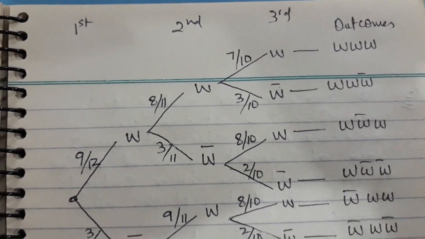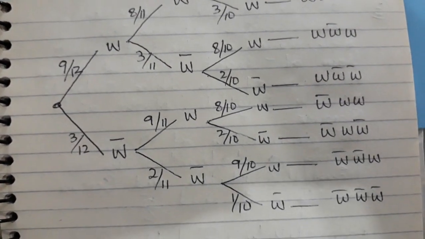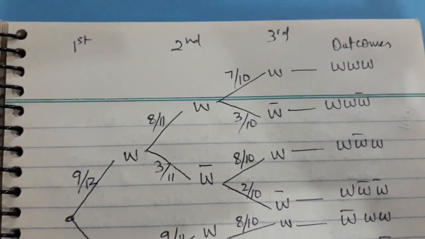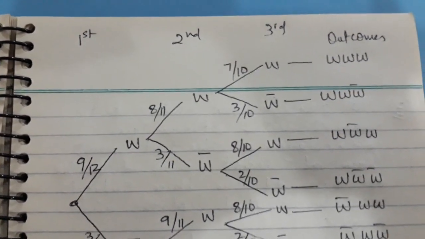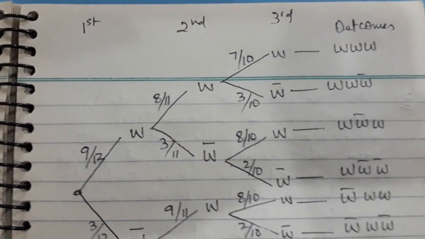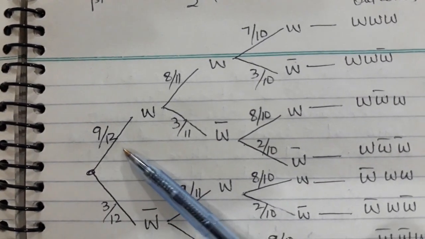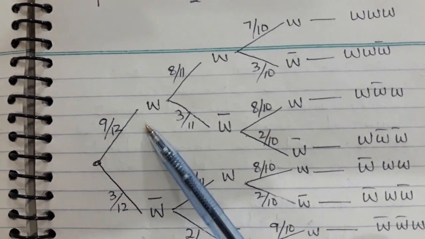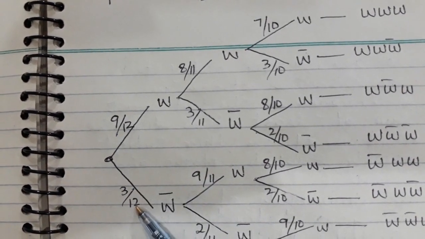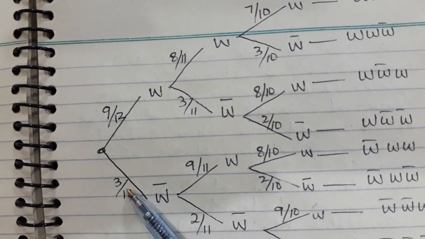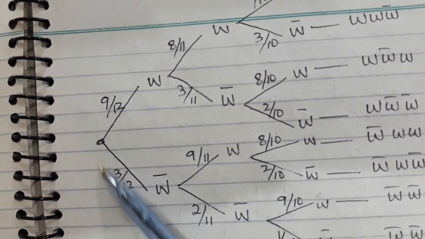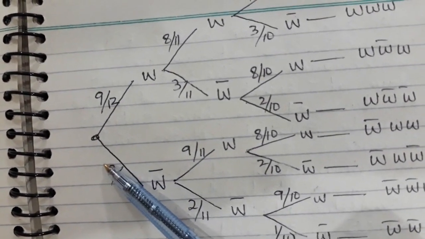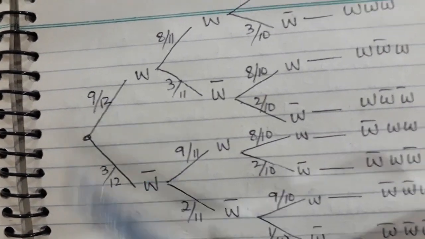Okay, so here is a tree diagram. This is a complete tree diagram here. But if I take it from the distance, it will become very small. So let me explain half part of it and then you will understand how we are calculating. Okay, so first time when you are drawing, it is working or not working. So out of 12, we know 9 are in good condition, 3 are not. So this is how we are writing the probability here. And I'm repeating, the sum of this probability should be 1. So if the question doesn't give you this, you can get this yourself by subtracting it from 1.